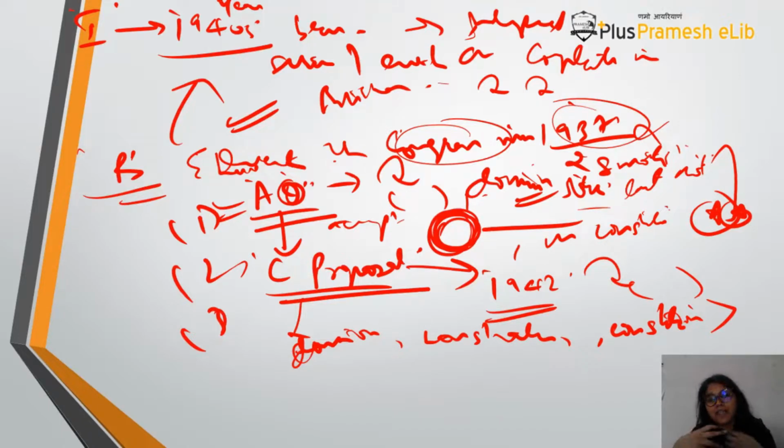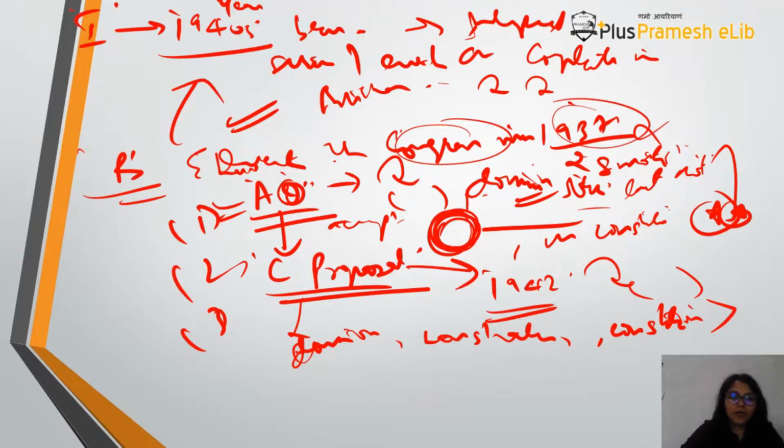You're not giving us the power of making a constitution, but you're telling us okay, fine, after the war you can make a constitution. But how will we make a constitution if you're not giving us independence, if you're not actually giving us the powers? So this is the confusion. On one side they want to give, on the other side they do not want to give. They're confused as to what to do.